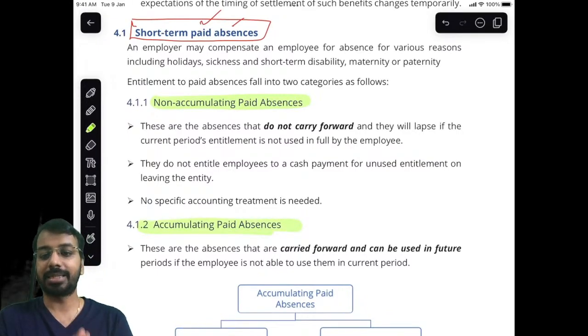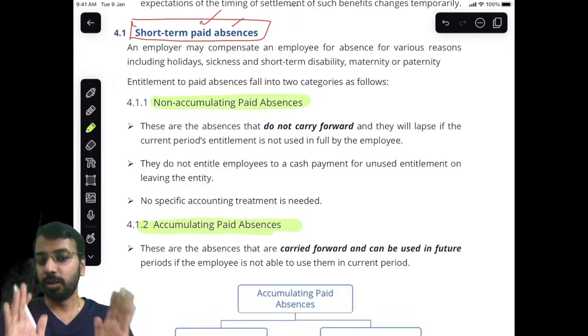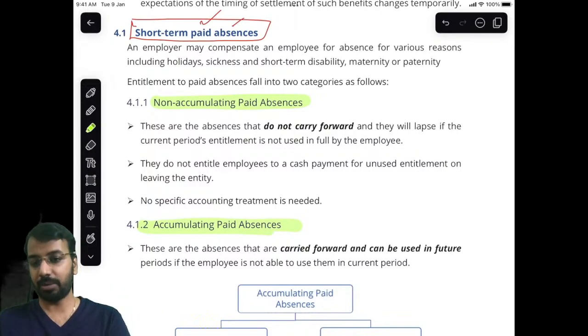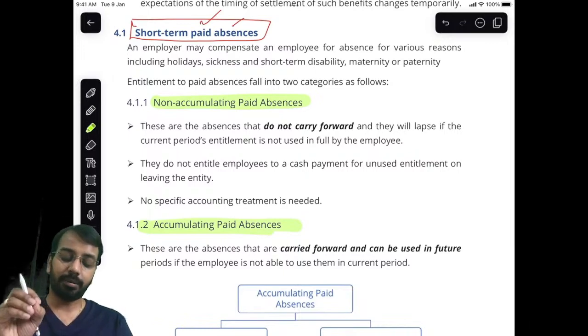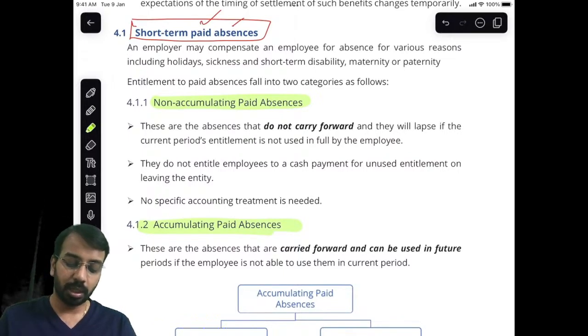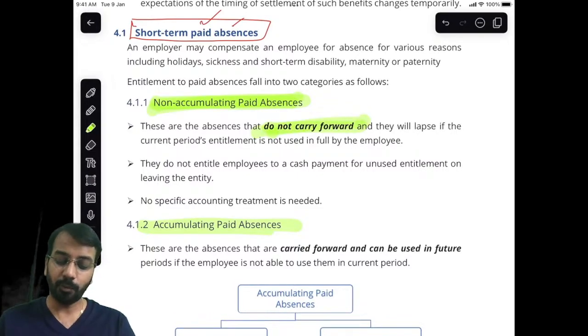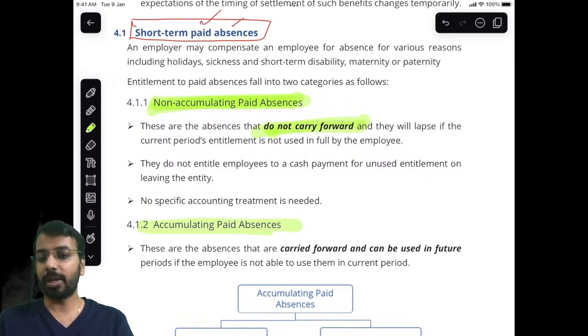So non-accumulating is something which you cannot accumulate and take in the future. This year leaves you have to take in this year only. You cannot say I'll carry forward and take in the subsequent period. Whatever is in the current period itself, you will take those leaves. So that is called non-accumulating paid absences. They do not carry forward. Right, now, when they do not carry forward, there is no accounting treatment required. So why are you saying this?